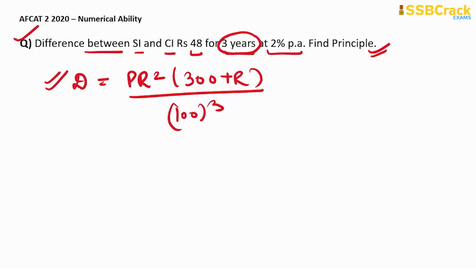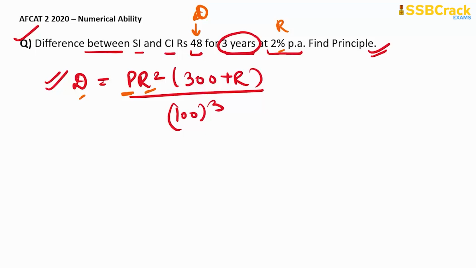Here we need to find the value of P, that is the principal, and the difference D is given as 48. This is our D. Then R is given as 2%. This is our R. Now we can easily put in the values and find the value of P.